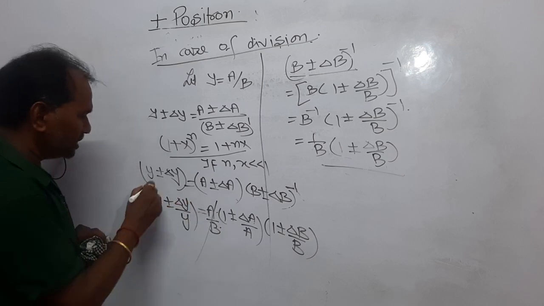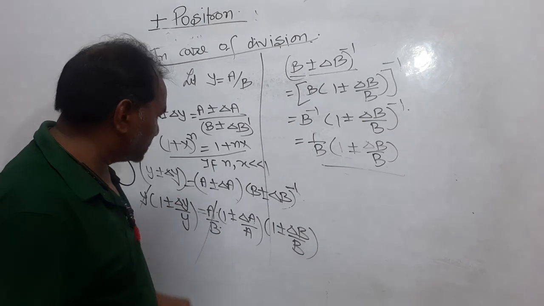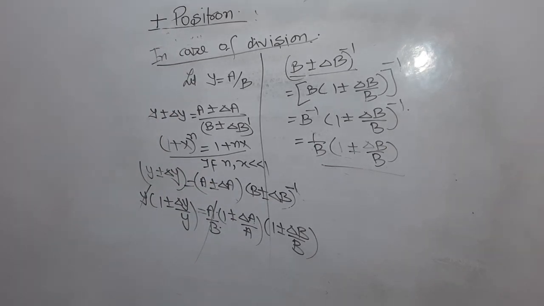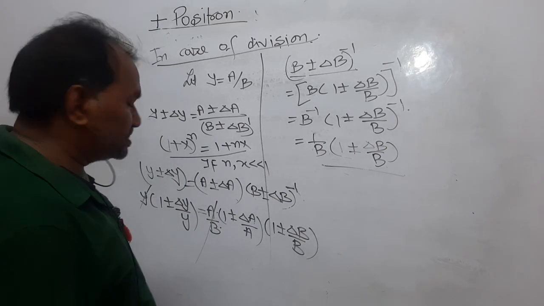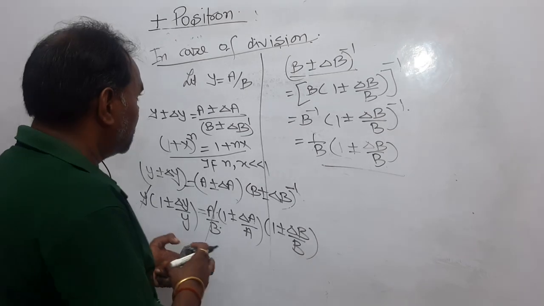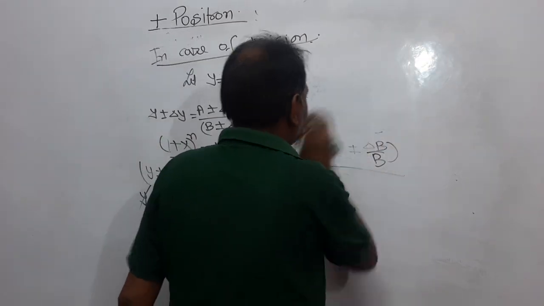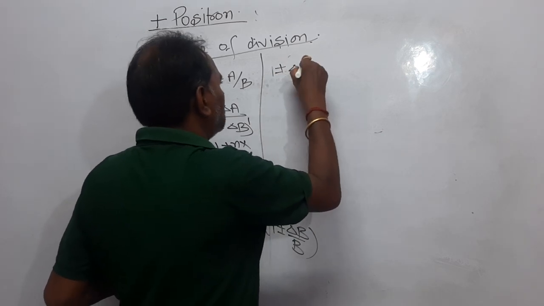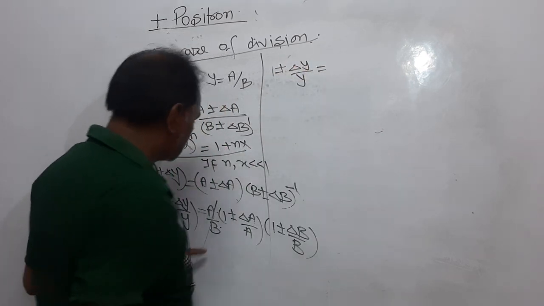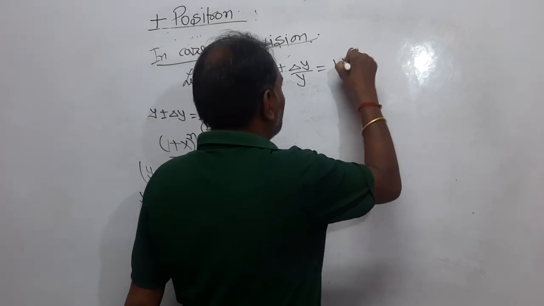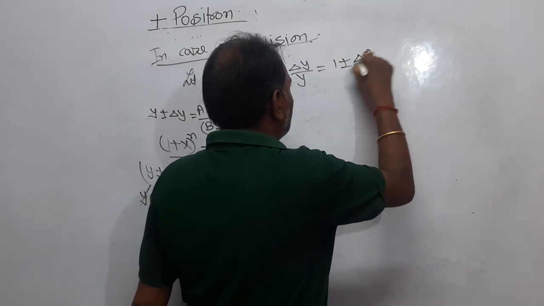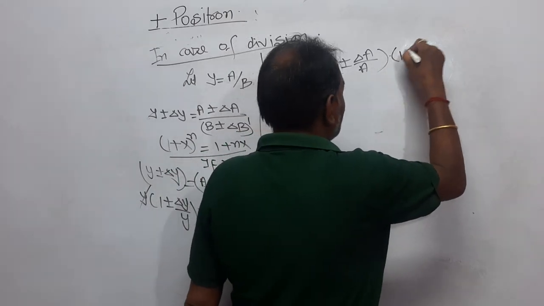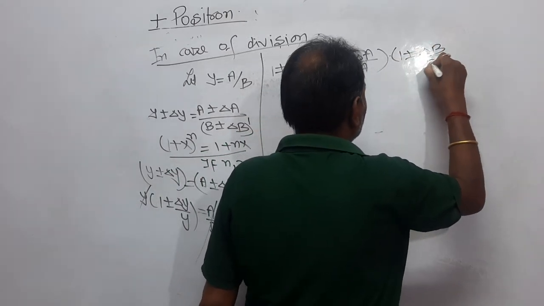Now y is equal to a upon b, both the sides will be cancelled, right? So y is equal to a upon b, it will be cancelled, and finally you will get 1 plus minus delta y upon y, and that is equal to 1 plus minus delta a upon a multiplied by 1 plus minus delta b upon b.